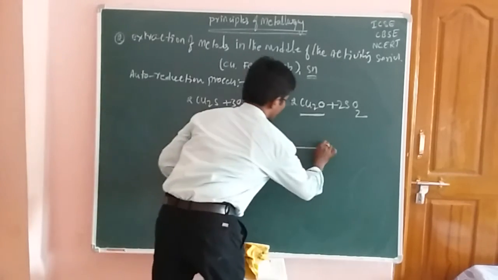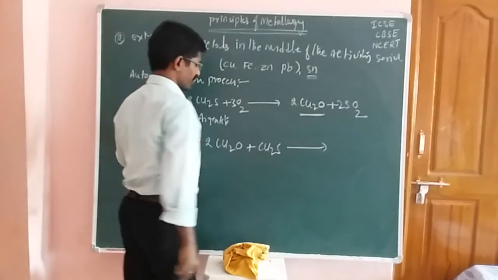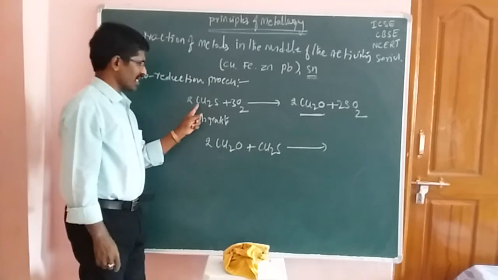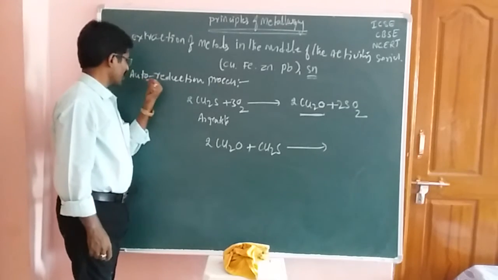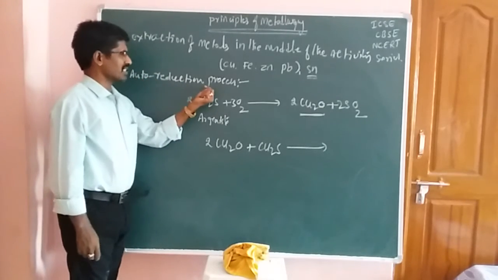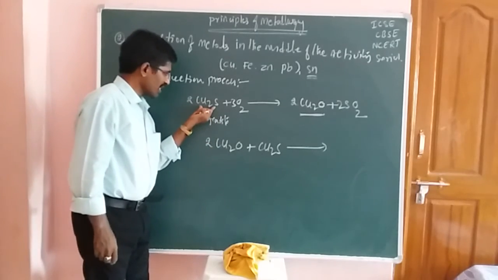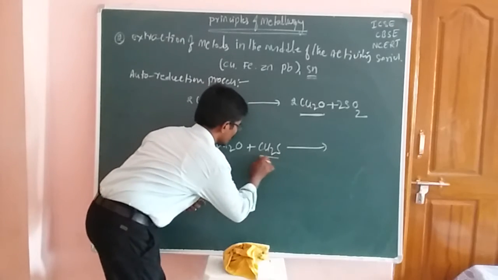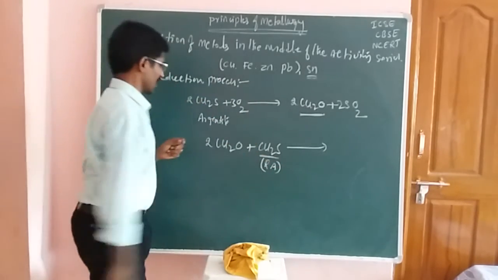In the first step we got this, but the intermediate step reacts with the first reactant. So according to the name, auto reduction or self reduction reaction, this reactant is used as a reducing agent. That means argentite Cu2S is used as a reducing agent.